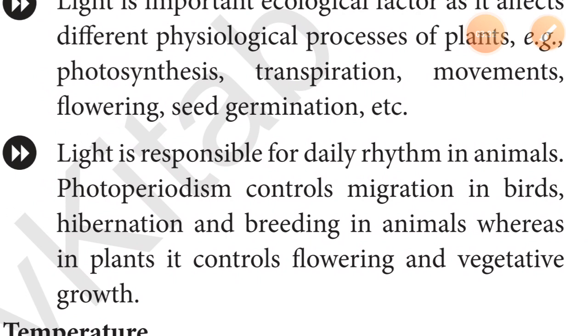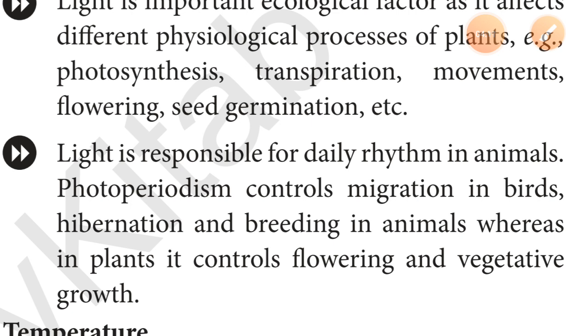So in those conditions they can be, and this light can also control the migration of the birds, means on the basis of when the sun rises, the birds start to move to search for their food, and before the sunset they come back to their homes or their shelters. On the basis of this light, hibernation and breeding can be done by different animals, right? And this light can also help in controlling flowering and vegetative growth, means without growth the plant cannot provide any food.